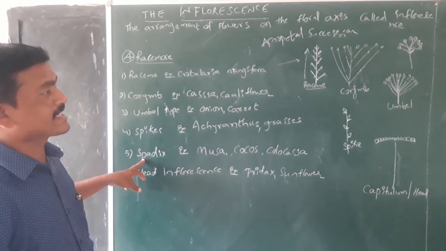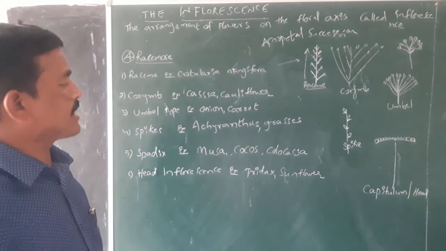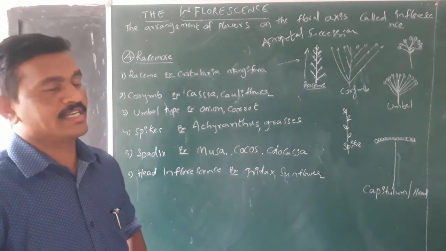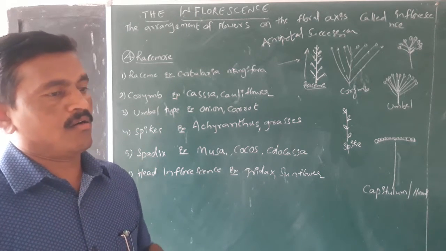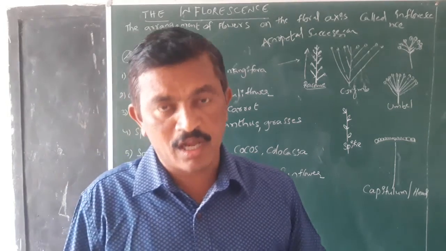Next one is the spadix type of inflorescence. So in the case of the spadix type of inflorescence, usually it is seen in Colocasia, Amaranthus, and also in Musa.